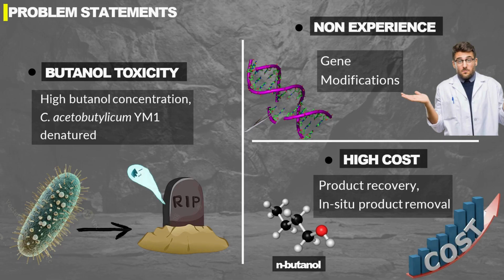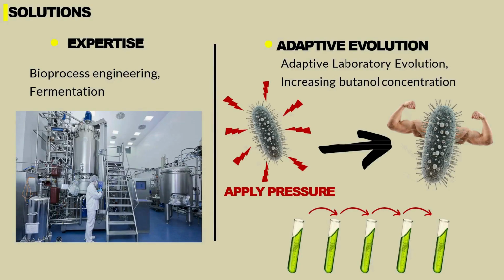Most researchers now are focusing on enhancing the strain to tolerate the butanol concentration. However, the conventional method that focuses mainly on metabolic engineering requires expertise, and in order to enhance the strain, full understanding is required down to the metabolic gene level, which is quite troublesome. Therefore, our solutions are more engineering based. We as engineers want something that is cost effective, easy to handle and provides better productivity, right? All of this can be achieved through the ALE strategy.